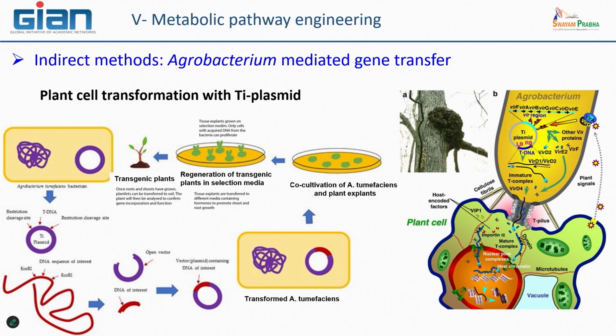So you make some co-cultivation with both of the two partners, Agrobacterium tumefaciens and some piece of leaf, some piece of roots, depending on what you want, some explant of your targeted plant.